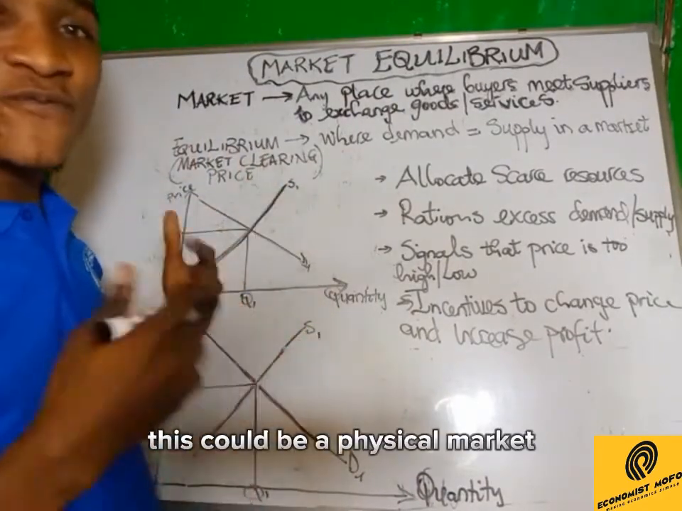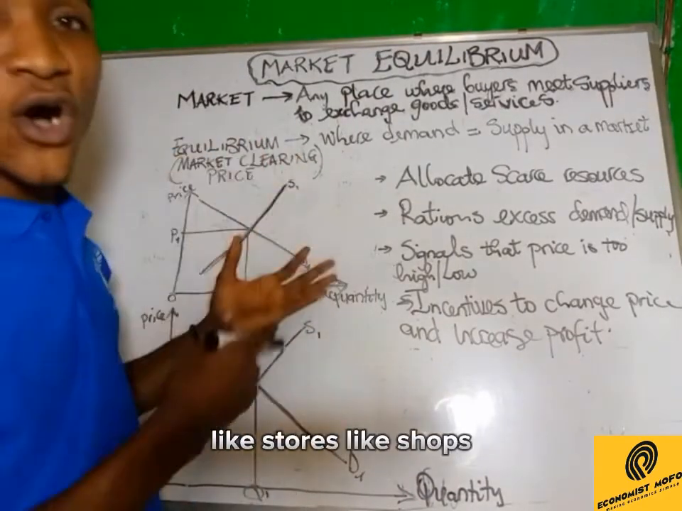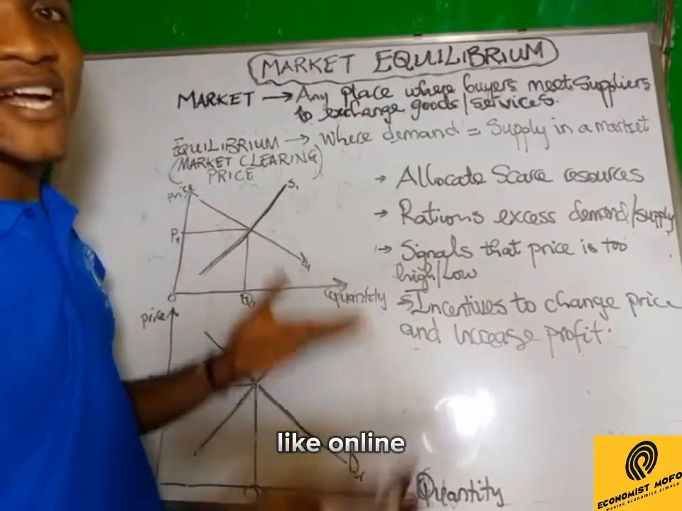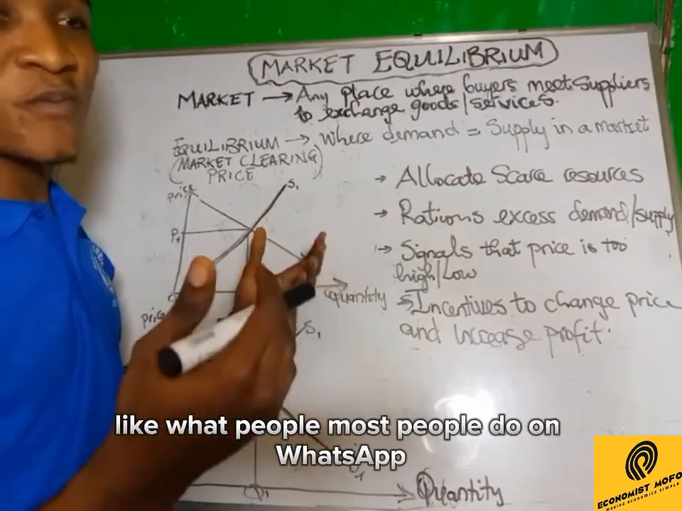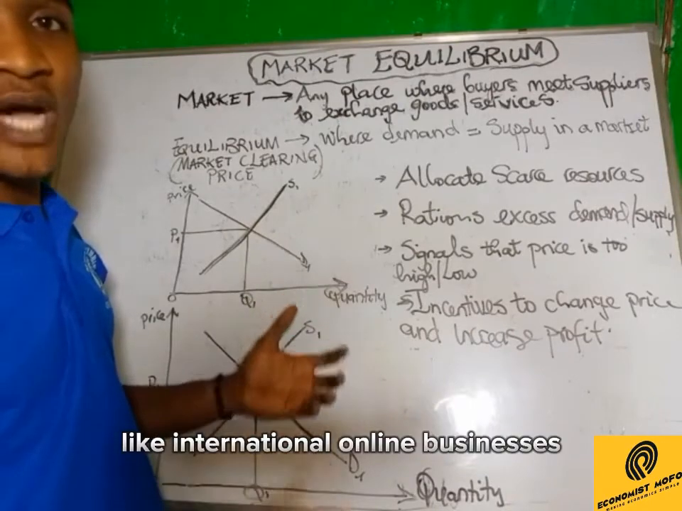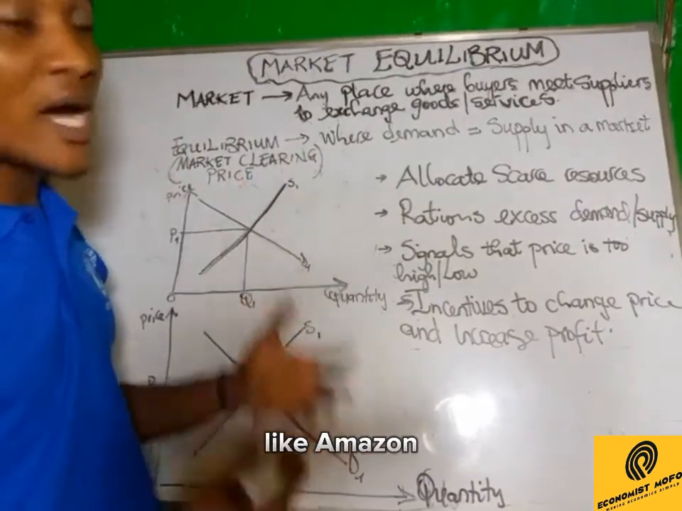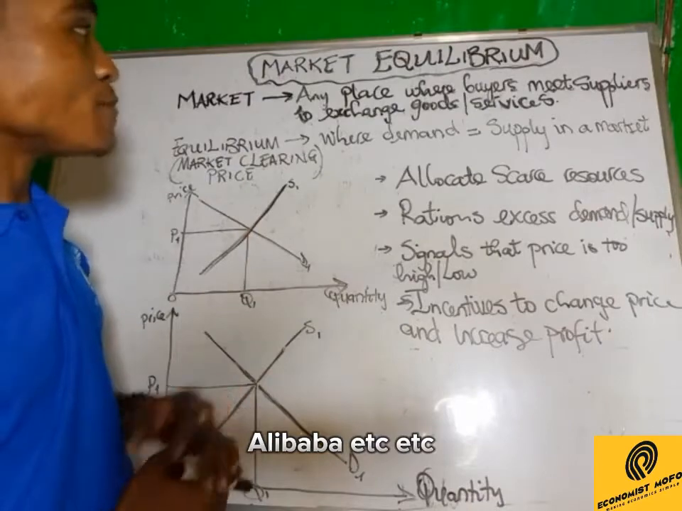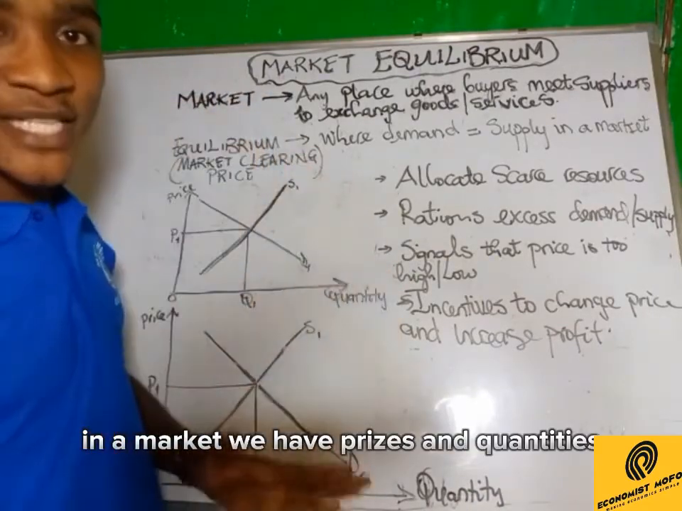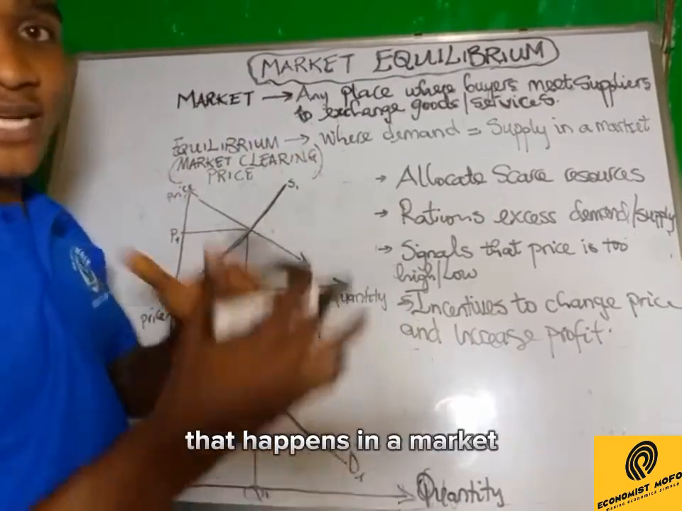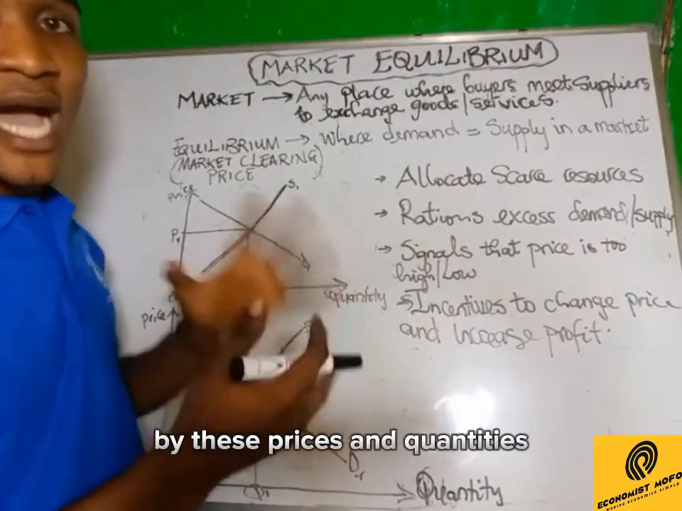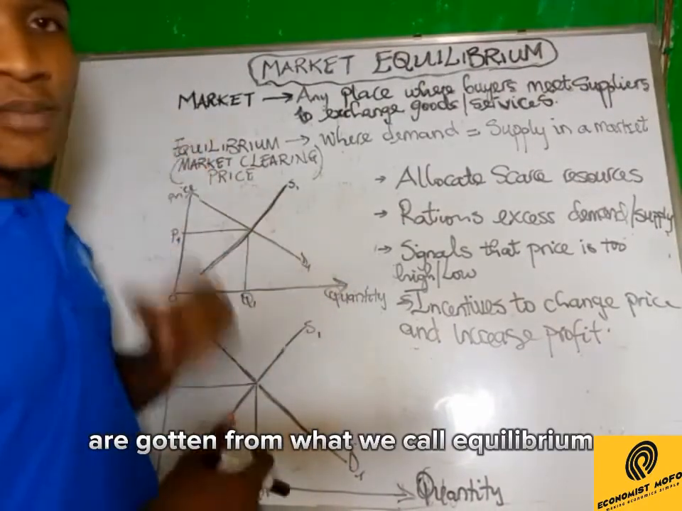This could be a physical market like stores, like shops, or it could be a non-physical market like online, like what most people do on WhatsApp or on Facebook, like international online businesses like Amazon, Alibaba, etc. So in a market we have prices and quantities. But these prices and quantities are gotten from what we call equilibrium.